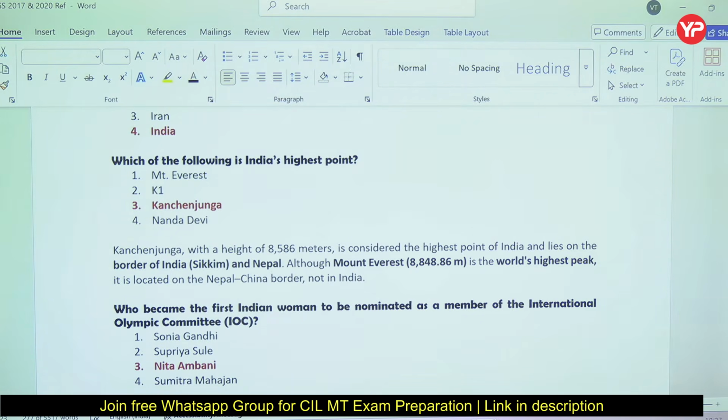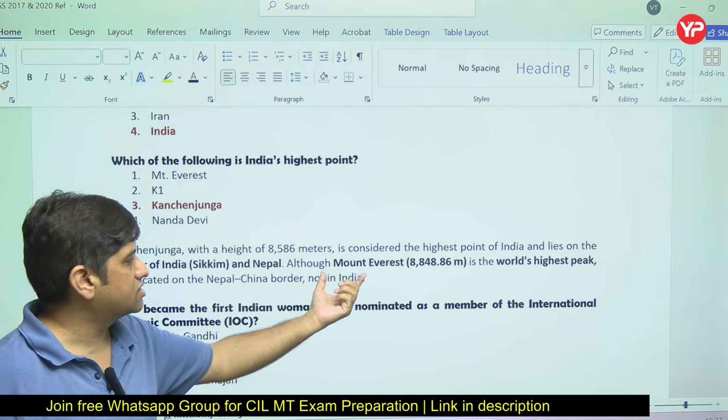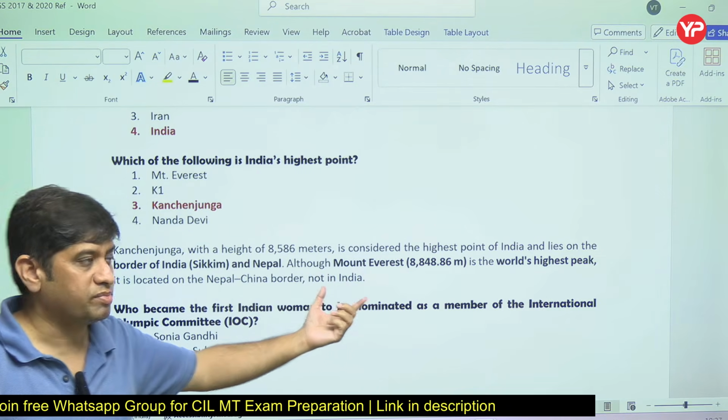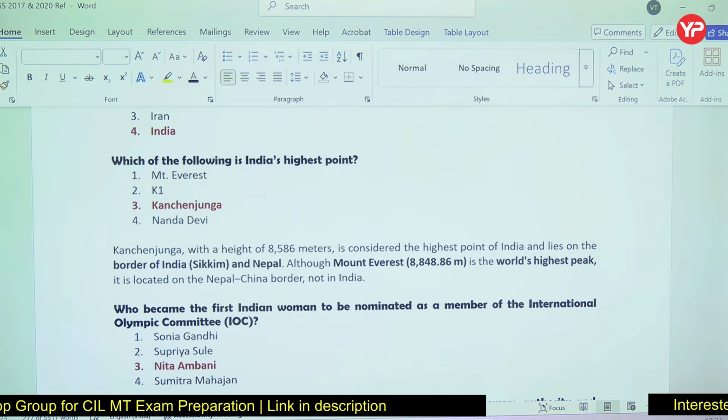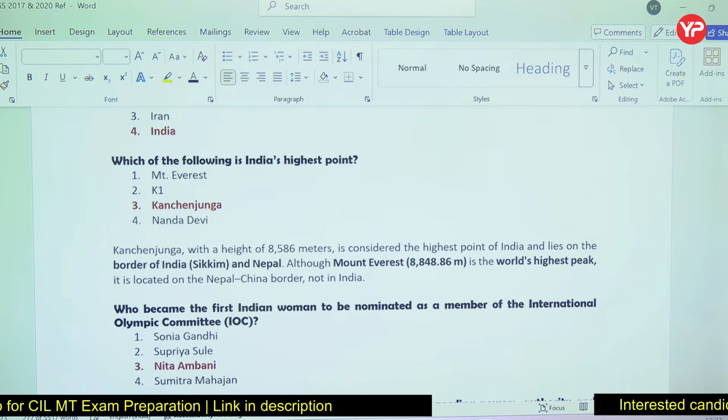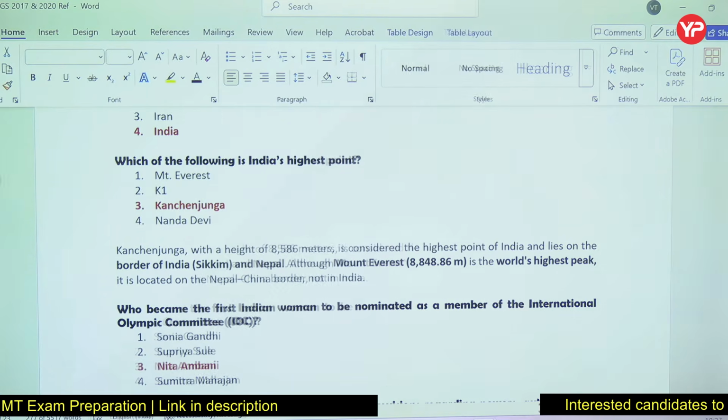But for India's highest point, Kanchenjunga, and Mount Everest as the world's highest peak, detailed explanations are provided. So let's solve this entire paper of general studies, general awareness and general knowledge.